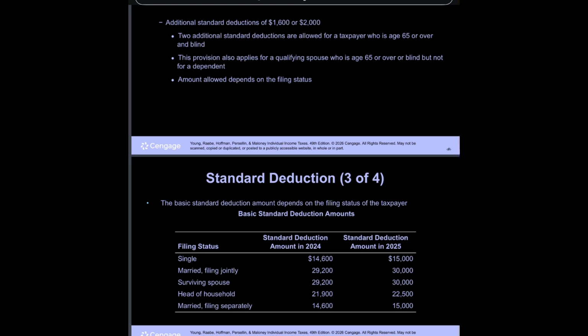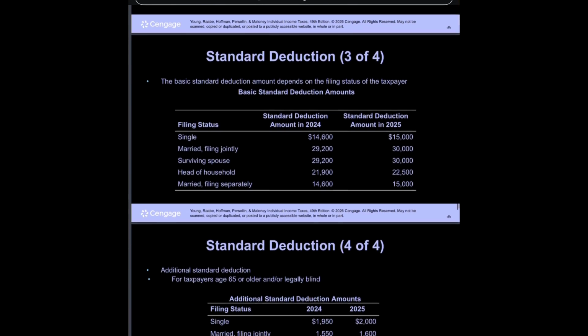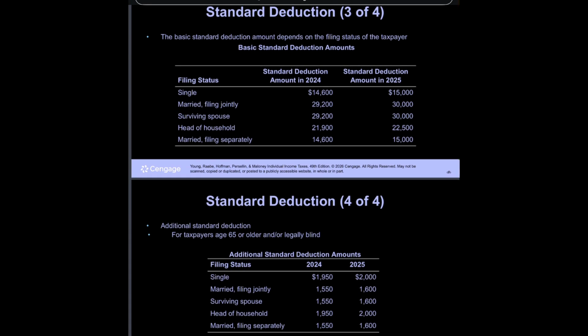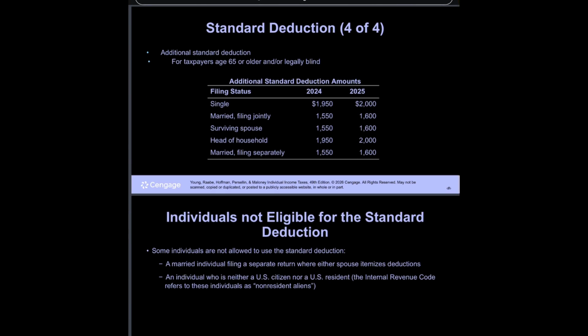Standard deduction, 3 of 4. The basic standard deduction amount depends on the filing status of the taxpayer. Basic standard deduction amounts. Standard deduction, 4 of 4. Additional standard deduction for taxpayers age 65 or older and or legally blind.